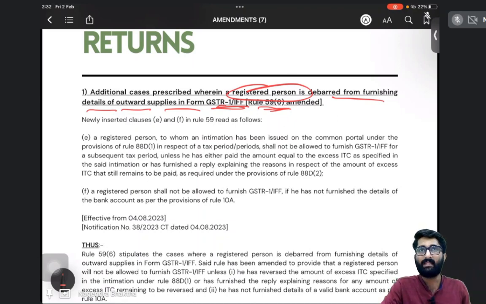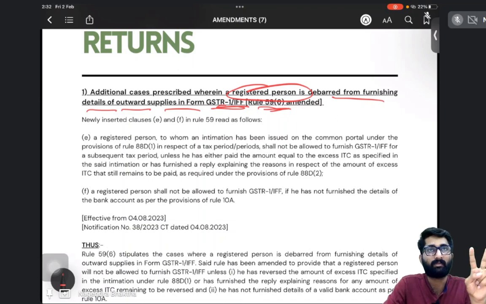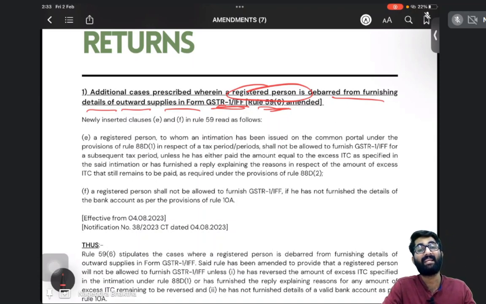Now, with that, they have added some extra points here. There are two extra persons who are not allowed to go for GSTR 1 in this month if they have failed to comply with 88D. A new rule has been added, 88D. See, this is rule 59.6, which is amended.